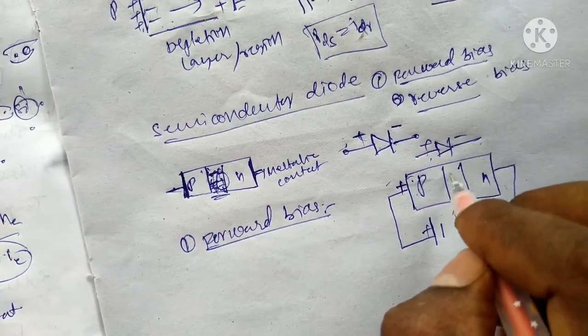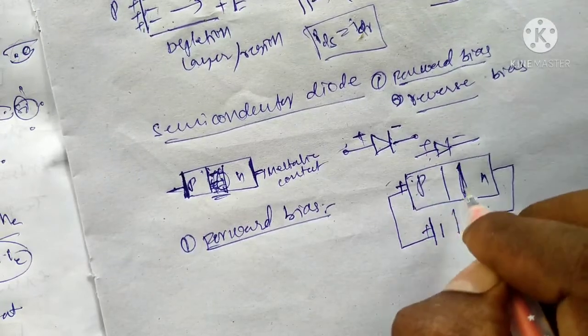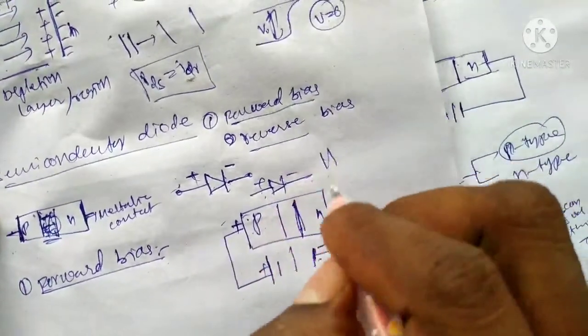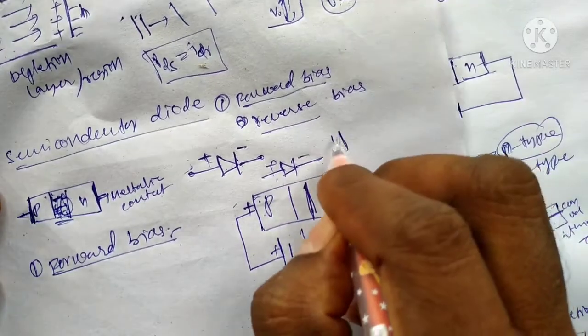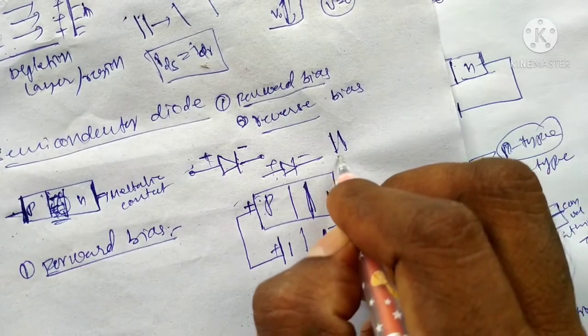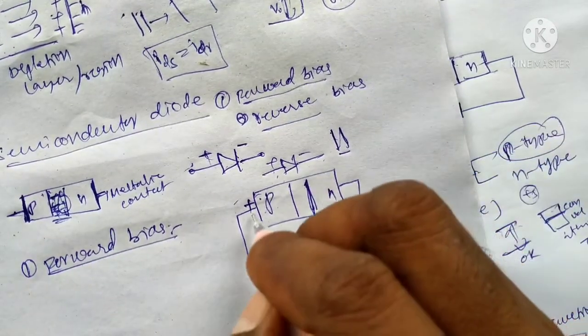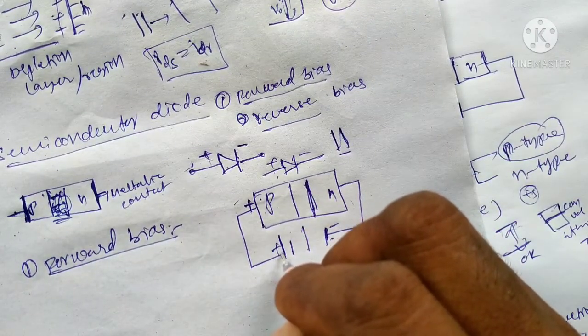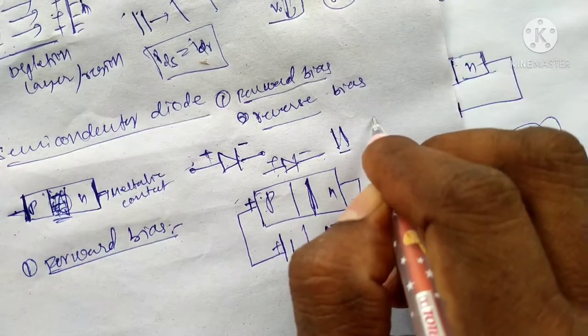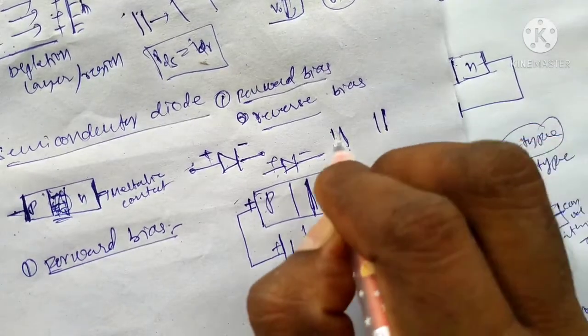Initially, without connecting to the battery, the depletion layer is like this. When we connect the positive terminal of the battery to the p type and the negative terminal to the n type, the depletion layer decreases like this.